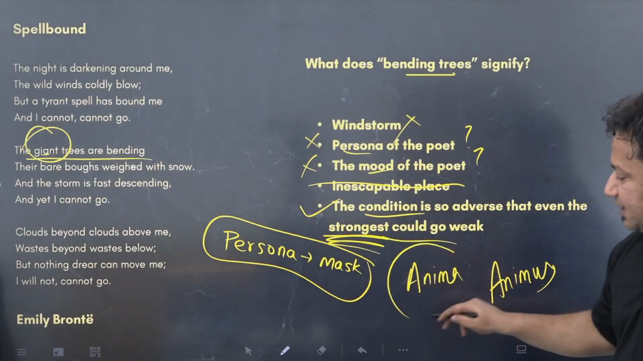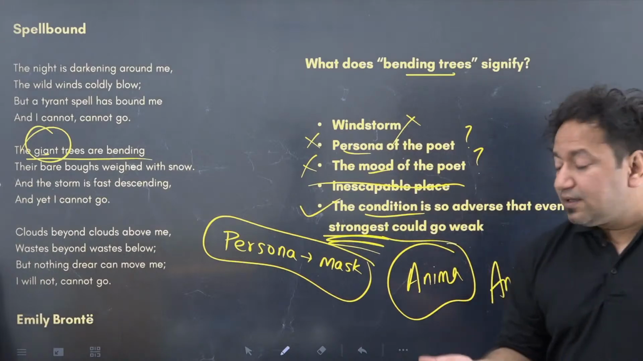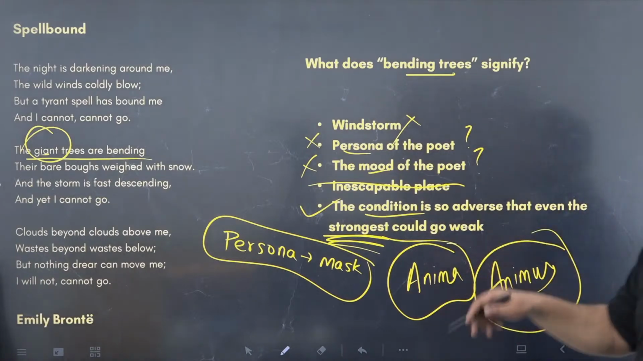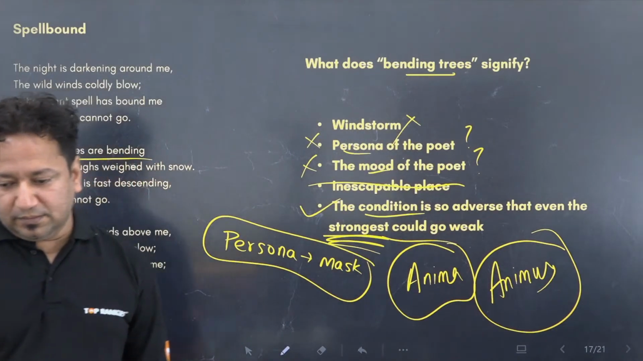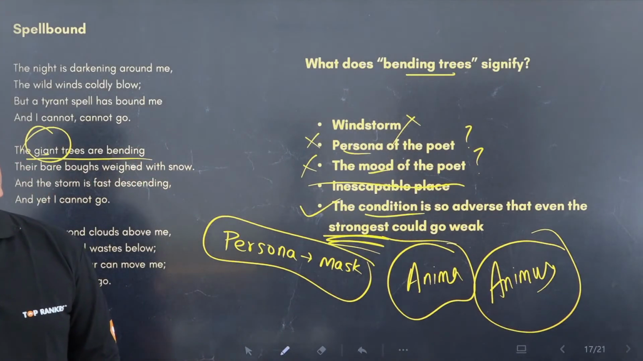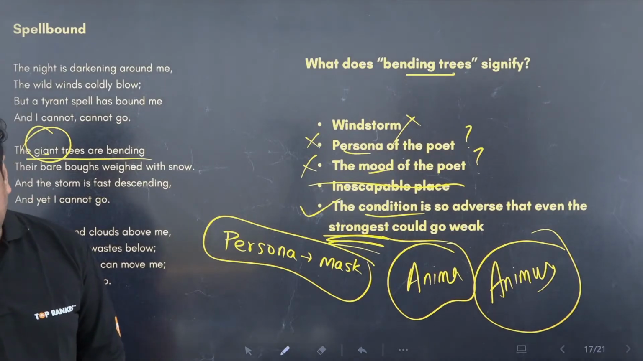Anima means the female side of a man. Animus means the male side of a woman. And the fourth one, which I tend to forget, means the animal side of a human. Clear? So now you have learned three new words. The fourth one I have forgotten.